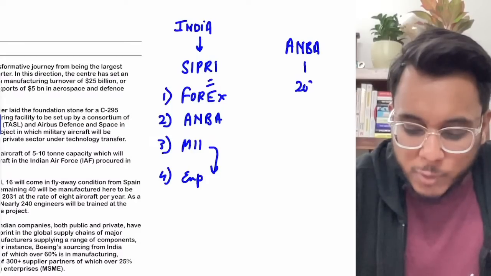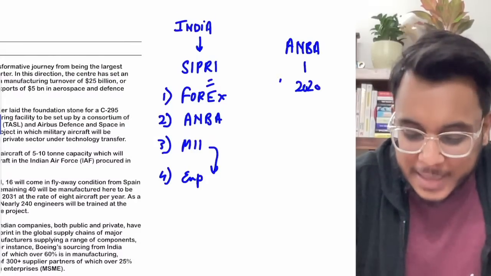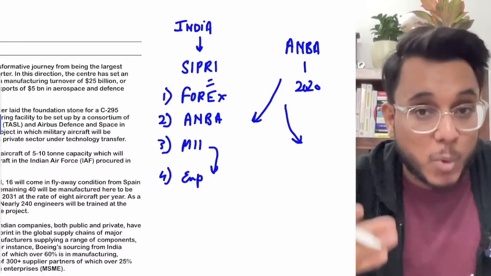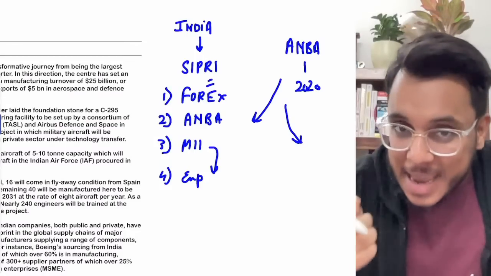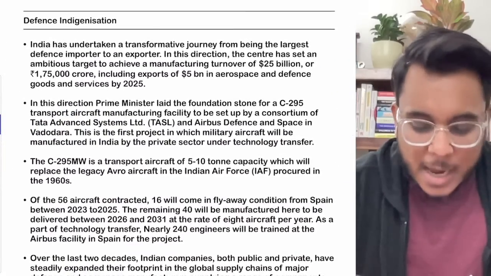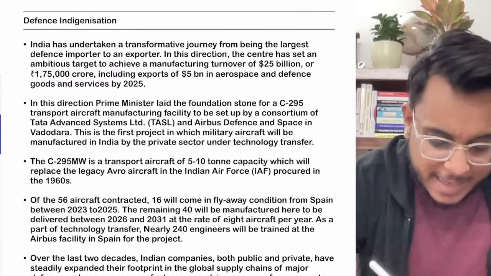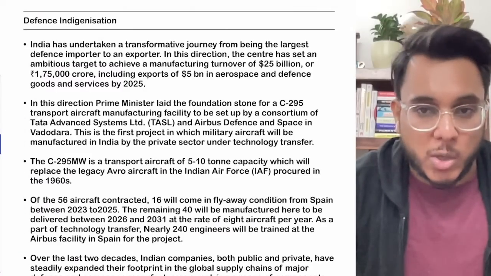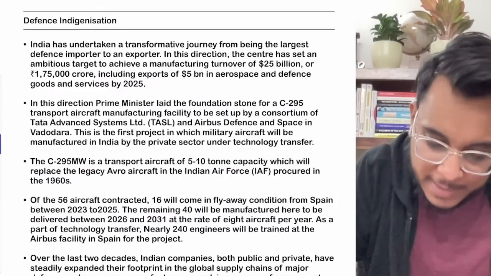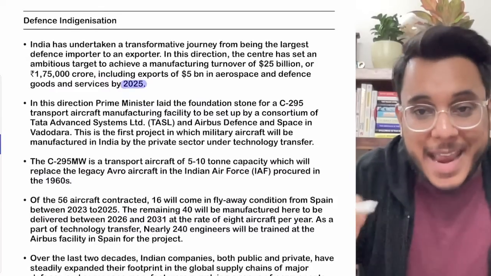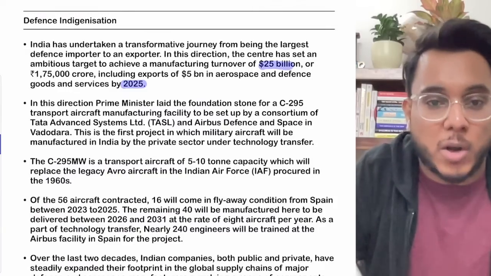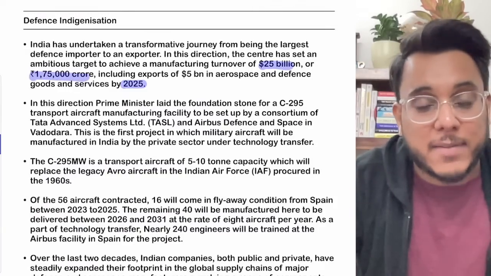So basically, with the Atmanirbhar Bharat Abhiyan of 2020, the government decided that rather than being a net importer, India will strive to become an exporter of defense weaponry, aircraft, and all such things. And in this direction, India has taken a very ambitious goal also. India has provided that by 2025 we will aim to increase the manufacturing turnover to $25 billion or 1,75,000 crore rupees.